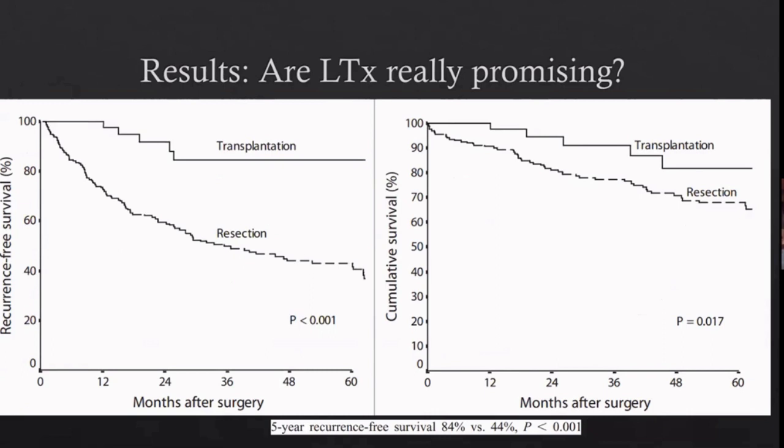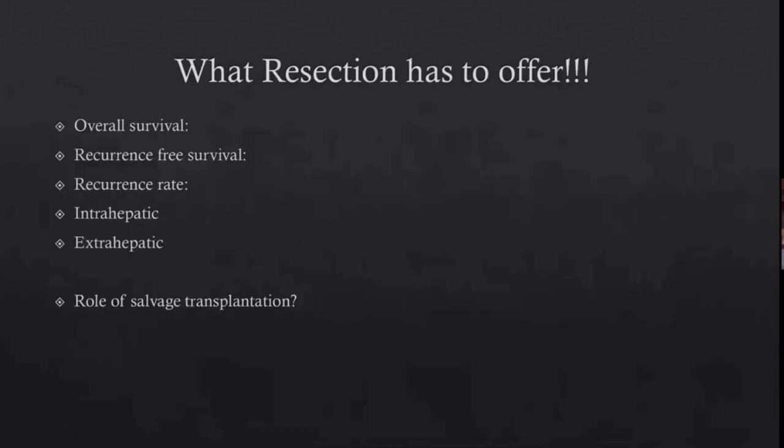So whether you say cumulative survival, that is overall survival, or recurrence-free survival, both have a good advantage in transplant. These two graphs are showing 5-year survival. Here both of them have approximately 80% survival in the recurrence-free part and OS as well, whereas resection has definitely lower. What resection has to offer, Prasad has already covered.